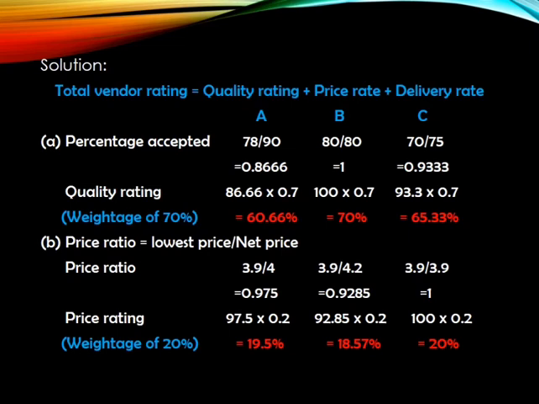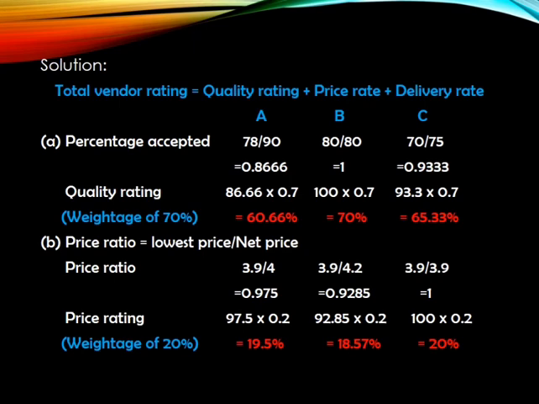In order to find the total vendor rating, we need to add all the quality rating plus price rating plus delivery rating for all the vendors. First, we are going to find out the percentage accepted. As I already told, in the table, in terms of quantity, we have two data: quantity supplied and quantity accepted. We are going to use those two data here. So percentage accepted equals quantity accepted divided by quantity supplied.